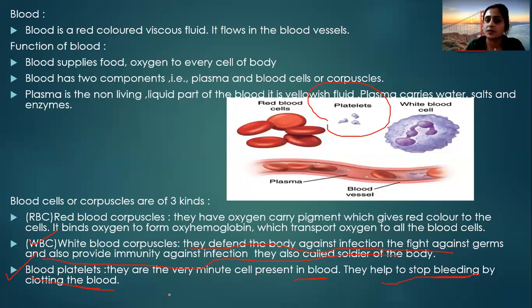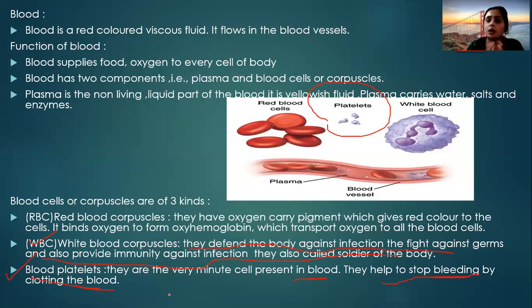So if we revise our previous two minutes, what is the blood? First is the circulatory system, right? The circulatory system consists of the heart and the blood vessels. The main function of the heart is pumping the blood and substances to different body cells. And the blood vessels contain the arteries, veins, and the capillaries. The main function of the blood vessels is to transport the blood through them. Blood vessels are tube-like structures, and the blood passes through them to different body parts.